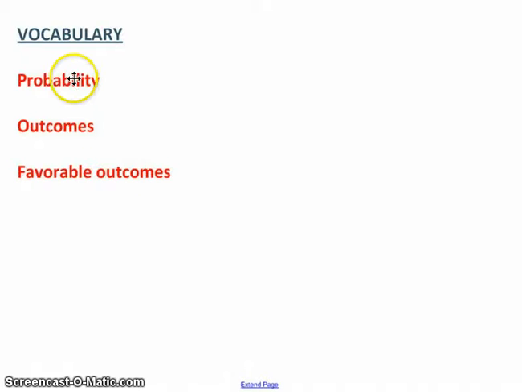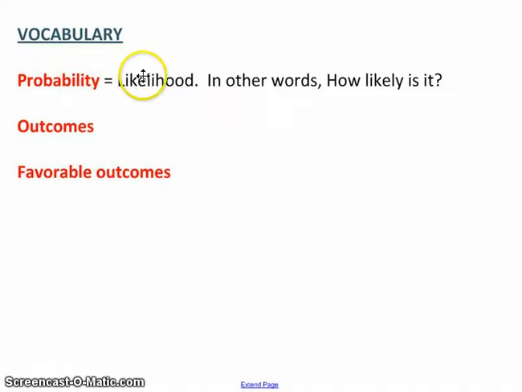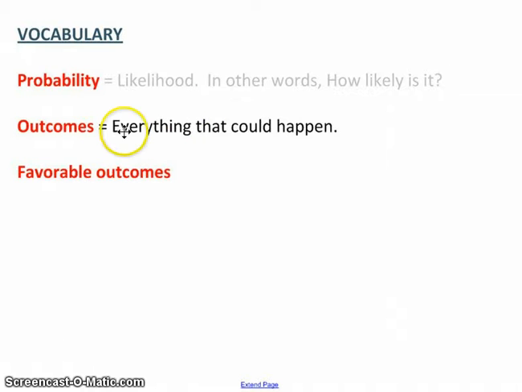Vocabulary. I'm going to talk about 3 things right away, which are these: probability, outcomes, and favorable outcomes. Probability is, like I said, likelihood. Another way of saying it is, how likely is it? How likely is the thing that I'm looking at going to happen? Outcomes. Well, that's everything that could happen.